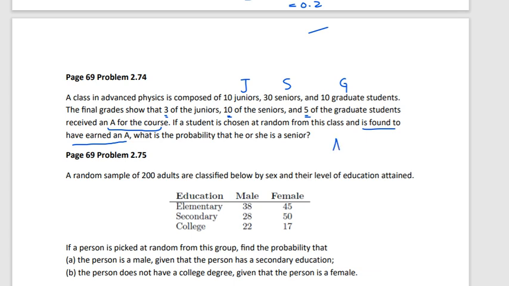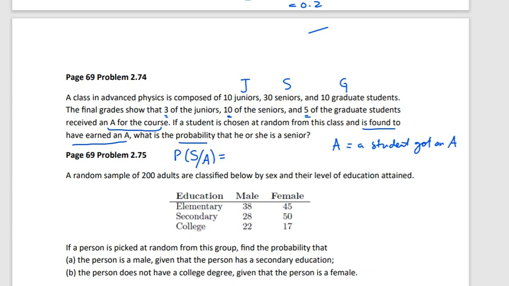So I can say that a student received an A grade. A student got an A grade, right? Now he said, what is the probability that she is a senior? So they are asking you, what is the probability that the student chosen is a senior, given that he has already scored an A grade?